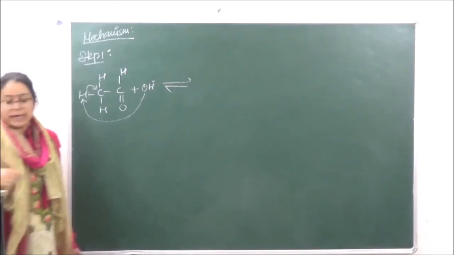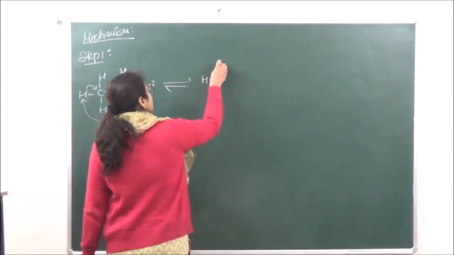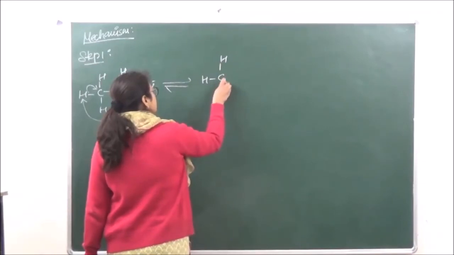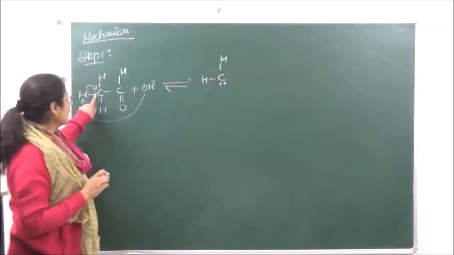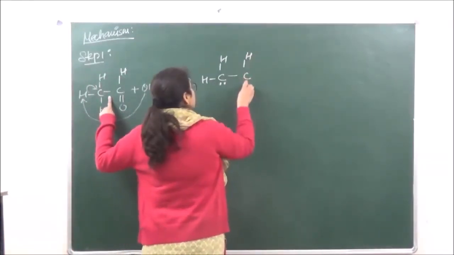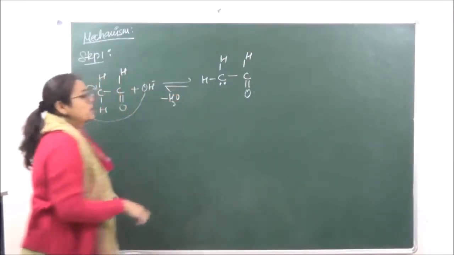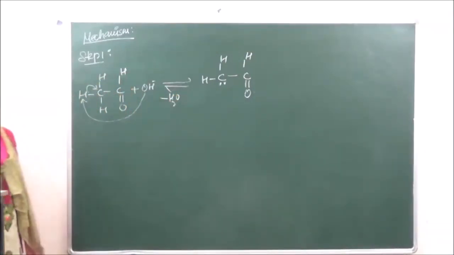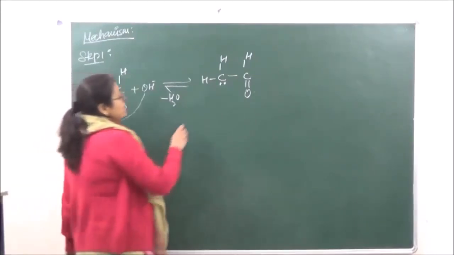So what is this enolate ion? We're going to have over here C. This hydrogen is leaving its electrons back, okay? And we're going to have over here C, H and double bond O and minus a water molecule. This enolate ion which is formed over here is going to be resonantly stabilized.